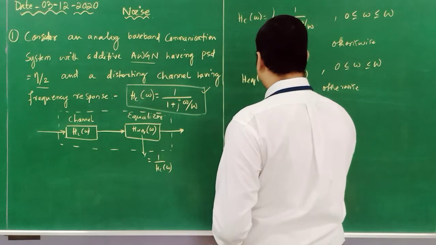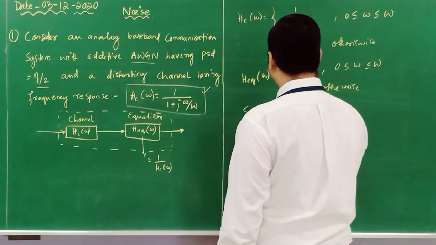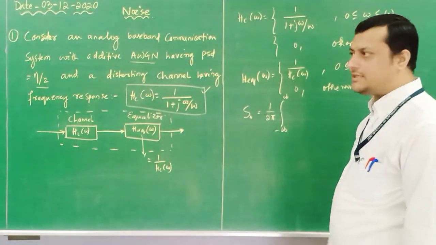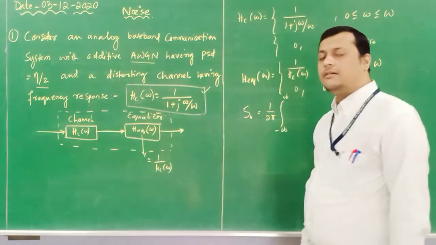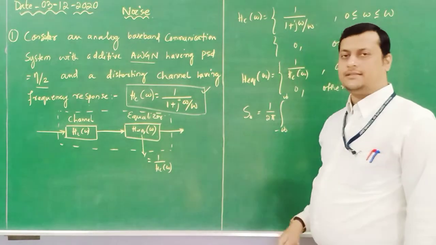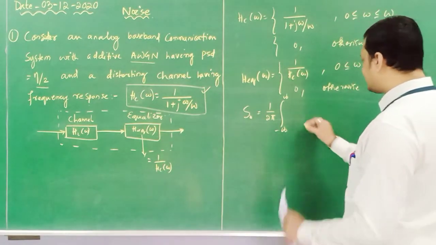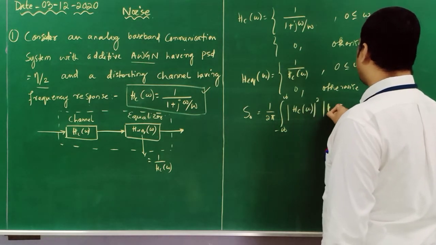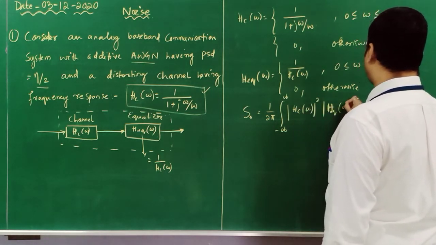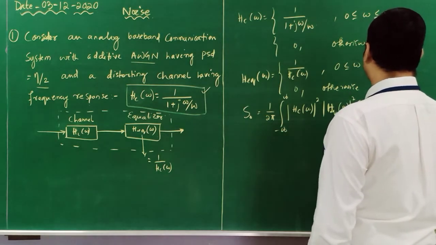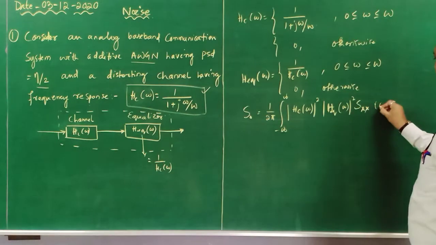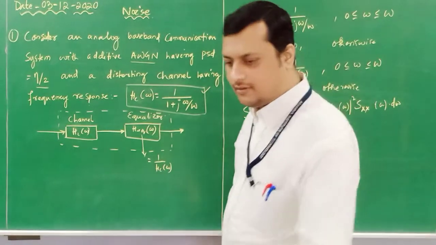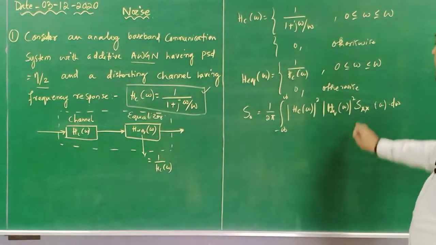The output signal is equal to 1 by 2 pi, integral from minus infinity to infinity, of the response of this particular channel combined with the equalizing response: mod of Hc of omega whole square, H equivalent of omega whole square, Sx of omega, d omega. This is our modulated signal.